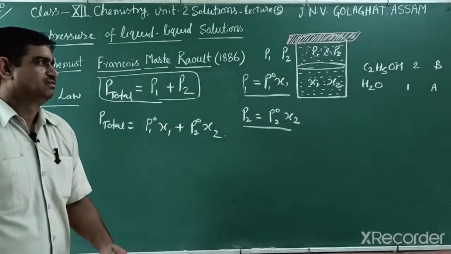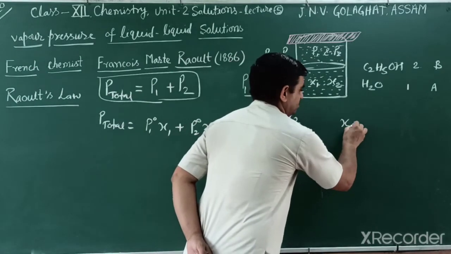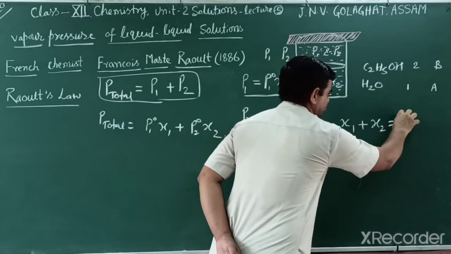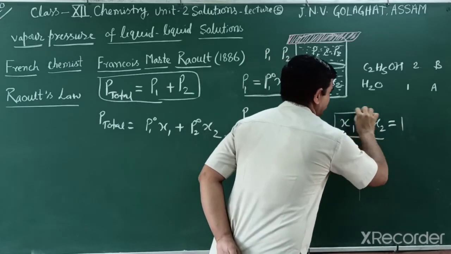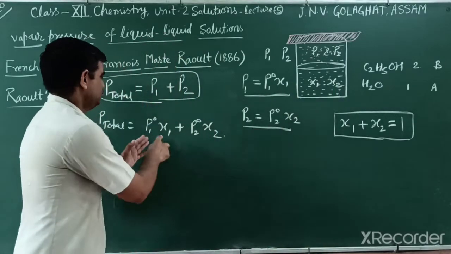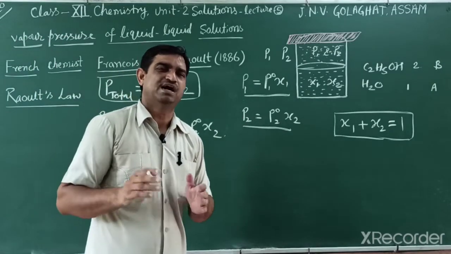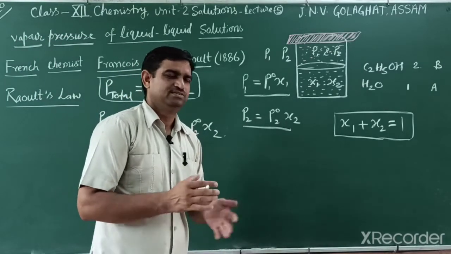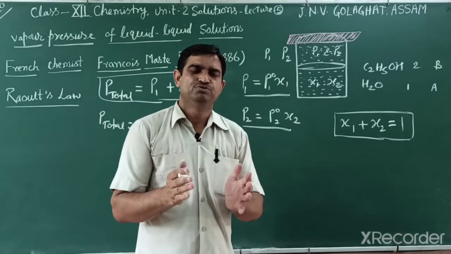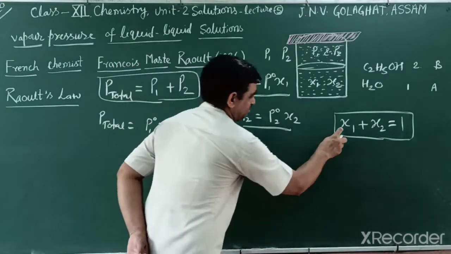But you know, students, what is total mole fraction? We already know the mole fraction of the first component plus the mole fraction of the second component is equal to 1. We know this fact. But we want to represent only a single component, either solute or solvent. Generally we explain by solute. Why? The solute is a lesser amount and our more focus is on the solute. So we can write this way.